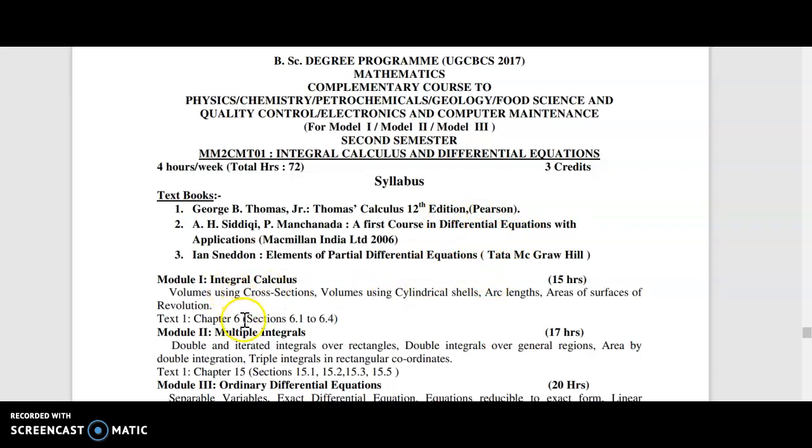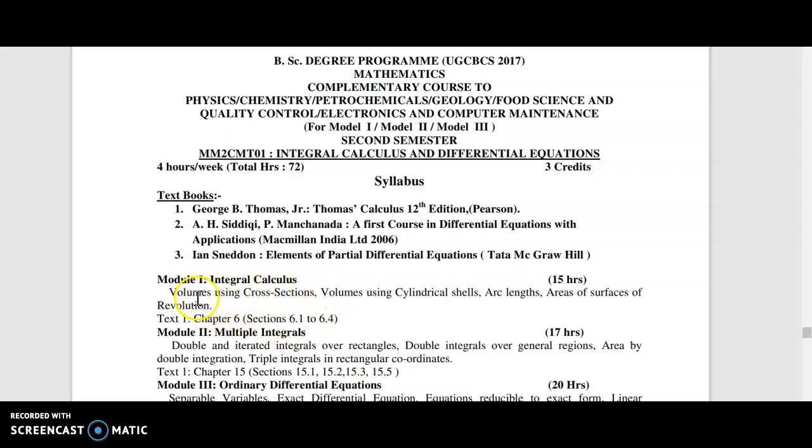I am taking module 1 and sometimes module 2 or some portions of module 2. Both are about integration, and you have studied integration in your plus 2 classes. Module 1 is a continuation of what you have studied in the plus 2 course: integration and the applications of integration. Sometimes double integrals may be in your plus 2 syllabus. Here we apply integration for different purposes.